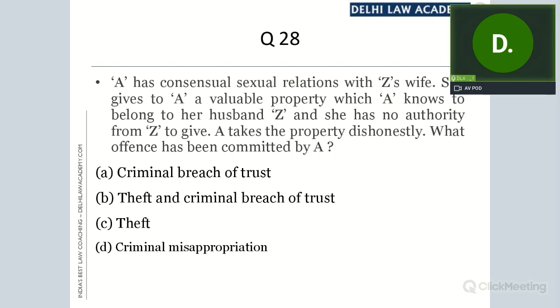Himanshu, what is it? Josna says A, criminal breach of trust. Criminal breach of trust by whom? For criminal breach of trust, the property must have been entrusted to somebody and that person has misappropriated it.